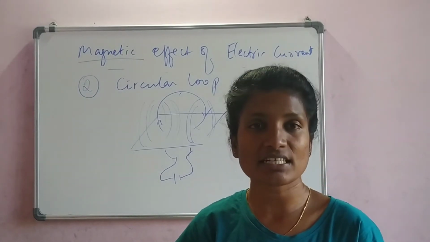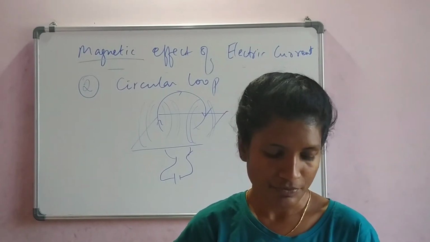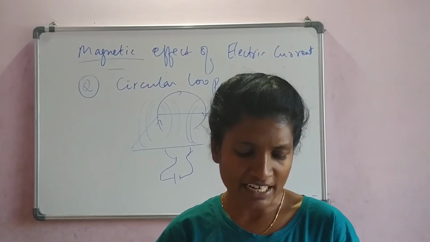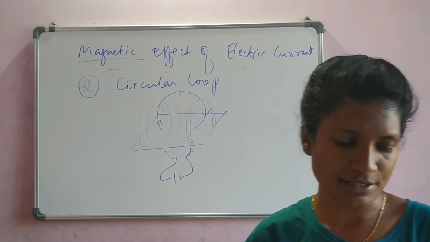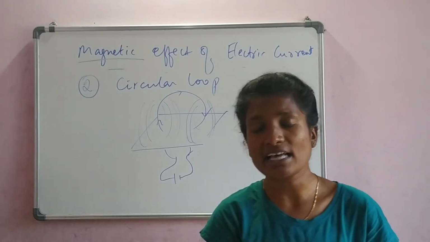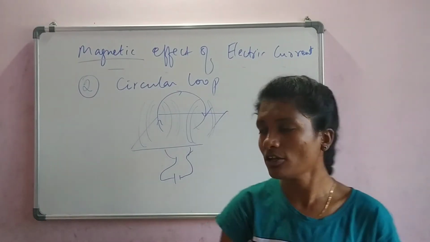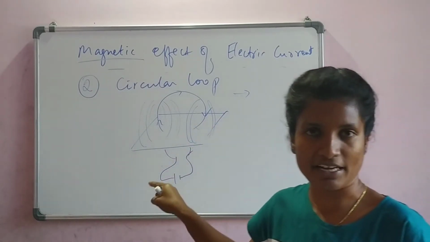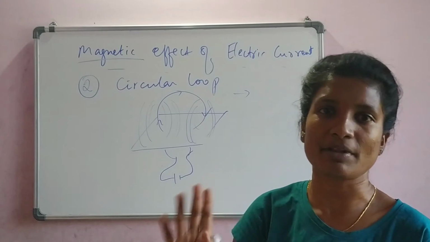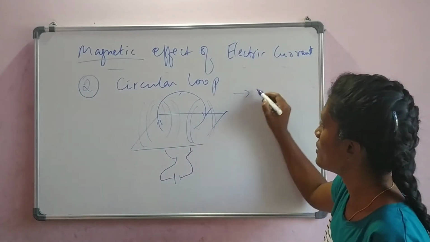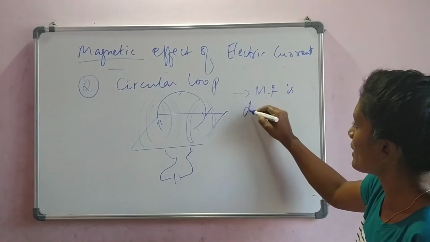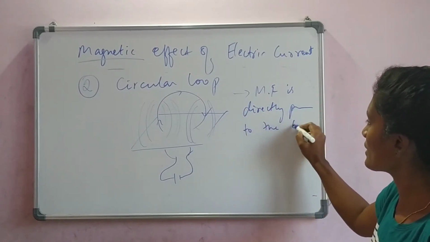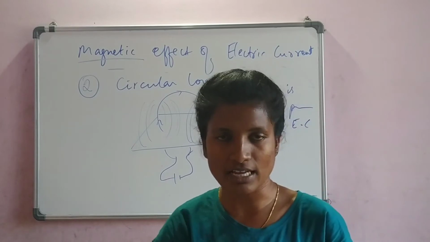Now, what is the observation we are going to make here? The magnetic field strength is directly proportional to the current passing through the circular loop, same as we studied in the straight line. Here also, it is directly proportional. If your magnetic field has to be stronger, you need to supply more and more electricity. So the magnetic field is directly proportional to the electric current that is supplied through the circular loop.